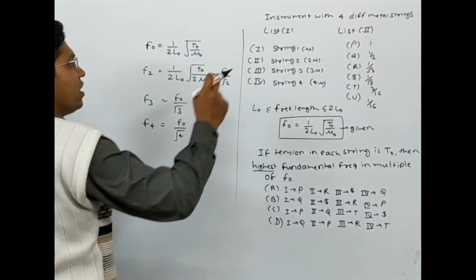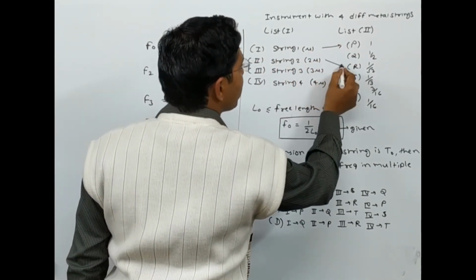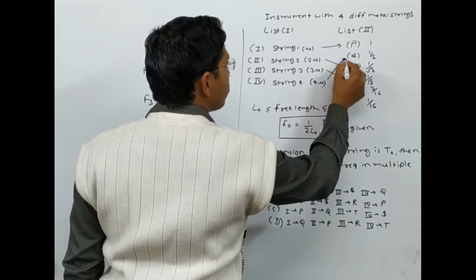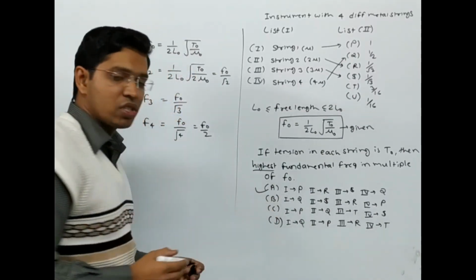So naturally, for this it is going to be P, for this it is going to be R, for this it is going to be S, and for this it is going to be Q. So it is P, R, S, Q. So the answer option for this question will be A.